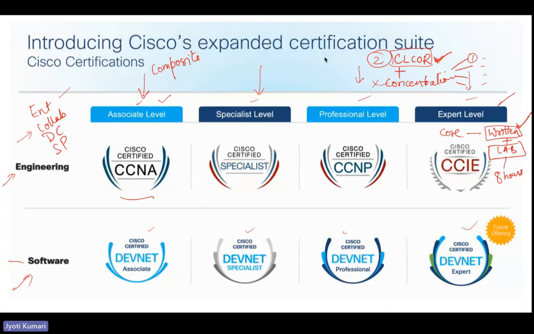So a person has to check, it has to be an authorized Cisco center and not a Pearson VUE center, which is used for the other written exams. So that is about the expert level. Similar is the design for all other tracks as well. So this is the information about the new certification design.